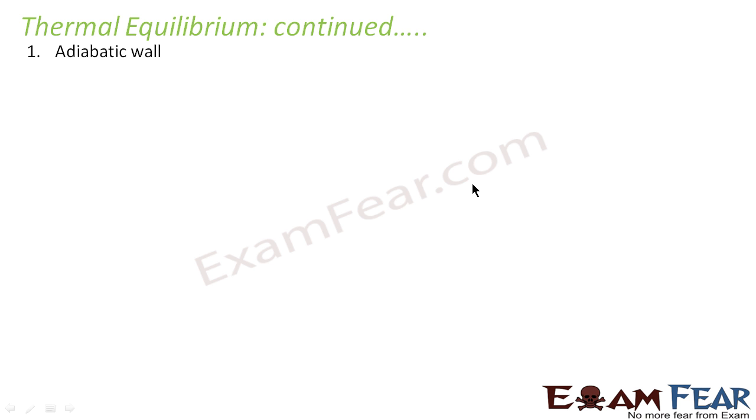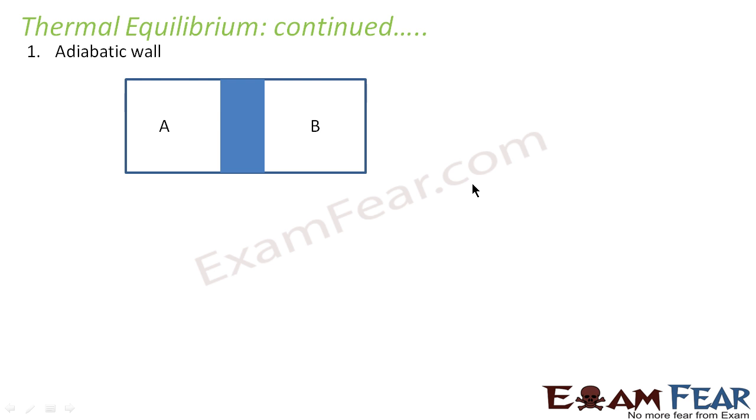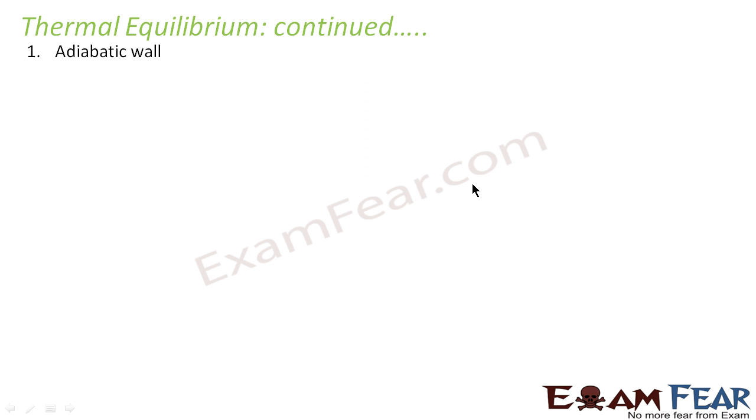The example which I took just now, hot coffee in a thermos flask, let us talk about it in detail. There are two kinds of wall basically. One is the adiabatic wall and the other one is the diathermic wall. What is an adiabatic wall? An adiabatic wall is a kind of insulating wall. That means it doesn't allow heat to flow across it.